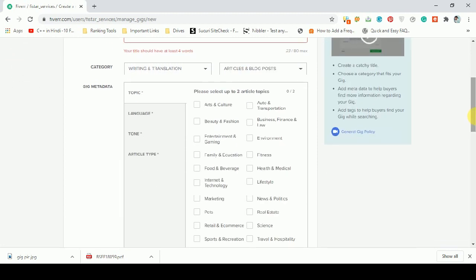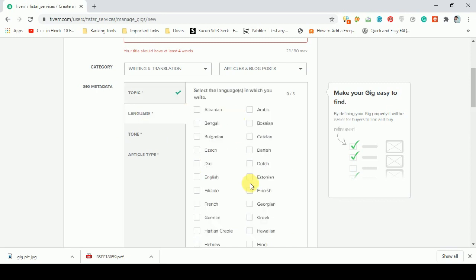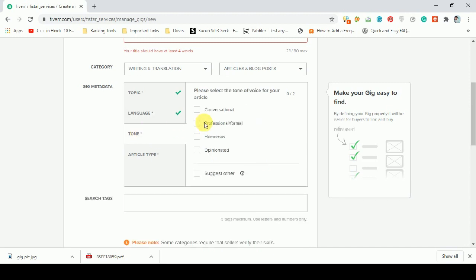Choose the topic: food and beverage, health and medical. Select the language: English. Tone: choose professional.